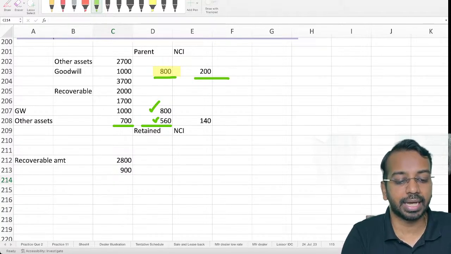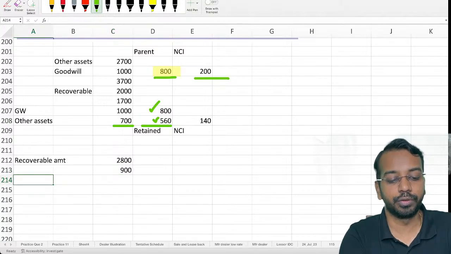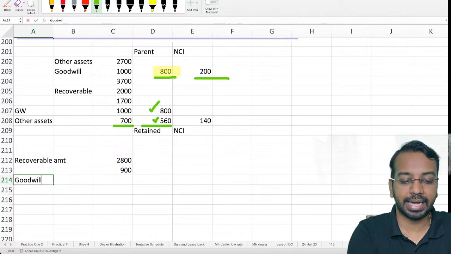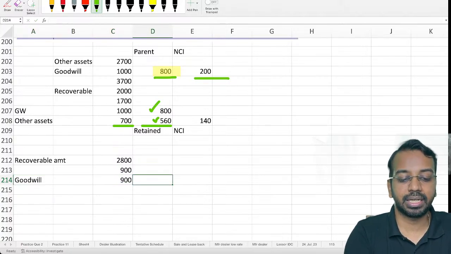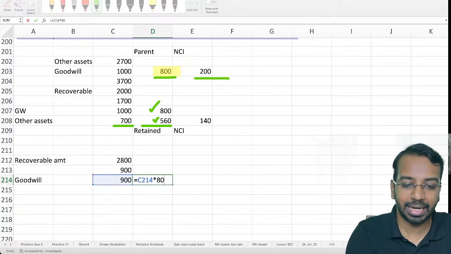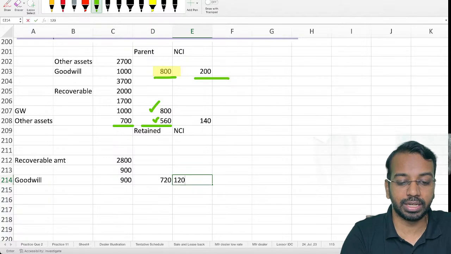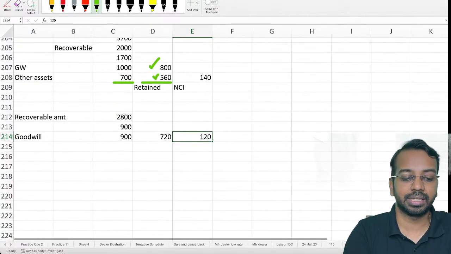Now, out of this 900, first I have to knock off goodwill. Goodwill has a value of 1000, so the entire 900 pertains to goodwill. Out of this, 80% is for parent and the balance 120 is for NCI. That 120 I have not recognized, so I will ignore it. So 720 impairment loss I will recognize in goodwill.